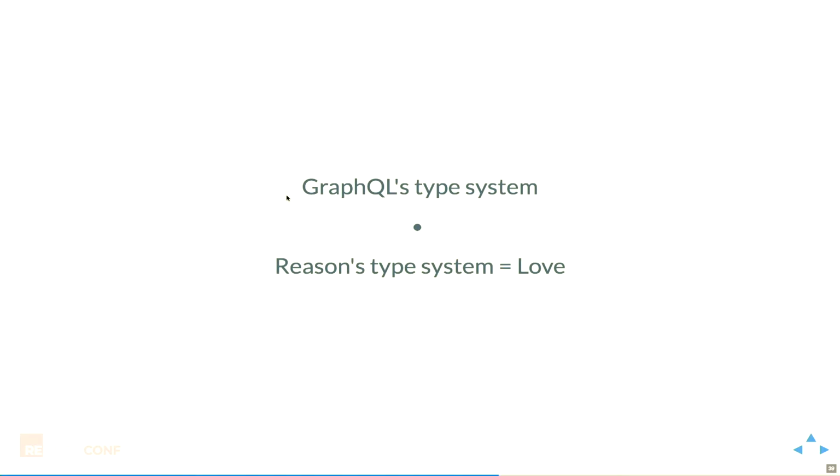So the cool thing here is that we can take the GraphQL type system, which is very programmatically accessible, and we can marry it with the ReasonML type system, which is really where we want all of our safety.